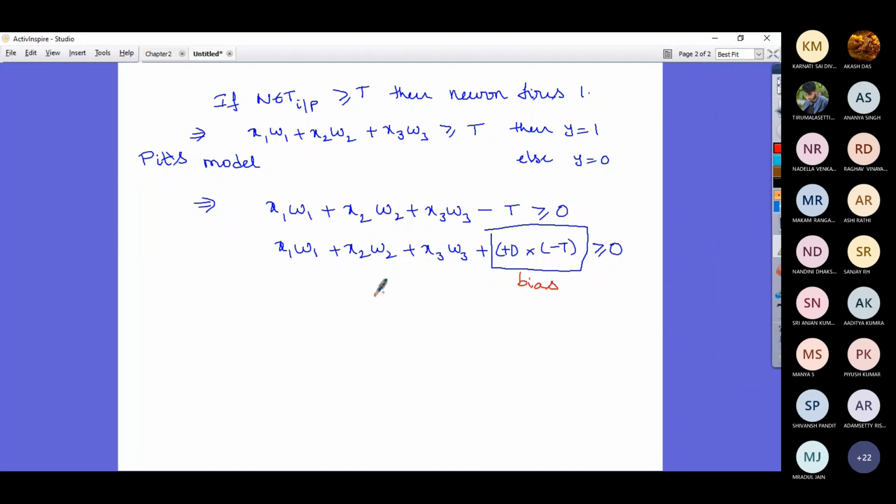What is this bias? In addition to your regular input, the neuron, if you see here, this is the neuron.